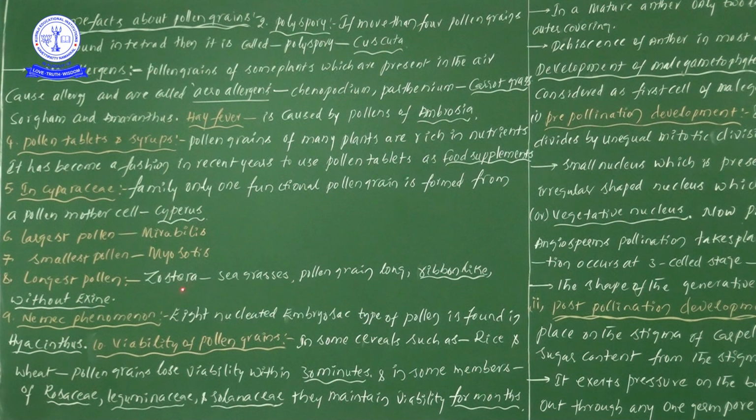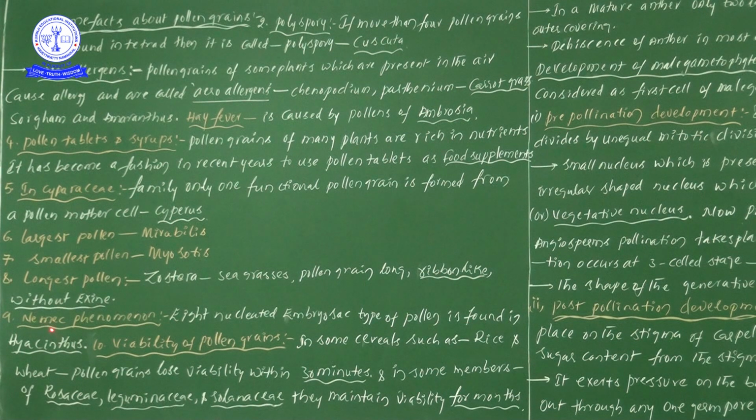Now here, the Zostera point of view. This particular Zostera, a sea grass, has long pollen grains and ribbon like pollen grains without exine. If you take pollen grains, 2 layers are there, exine and intine, but here the exine is absent in the case of pollen grains of Zostera.